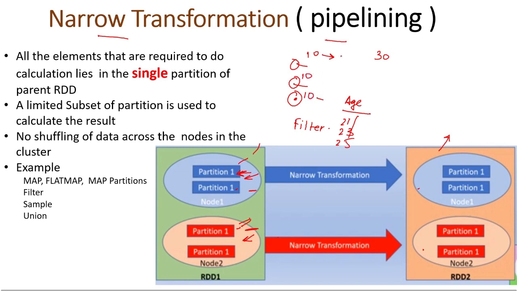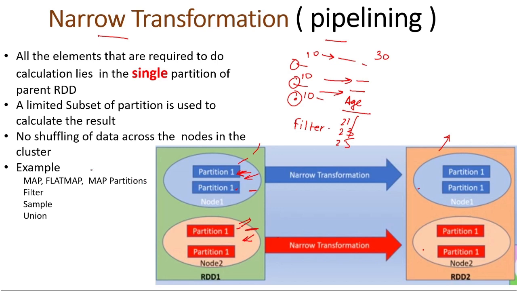I will just find whoever is in the odd age category, I will fetch the data from this, from this, and from this. So I can just do it directly. But in the case of sort, suppose I want to apply sort on this. First I want to join both nodes' data. First I have to join the data of both nodes. So here we are applying shuffling. That process is applied in the wide transformation.